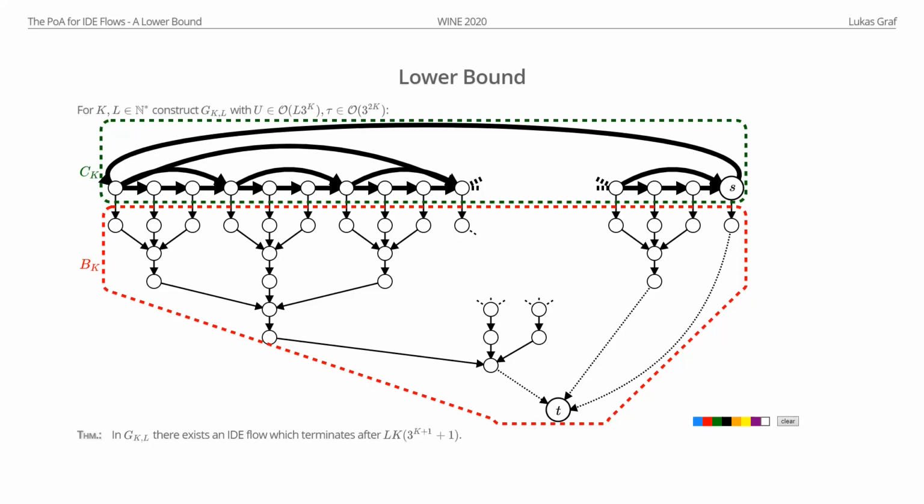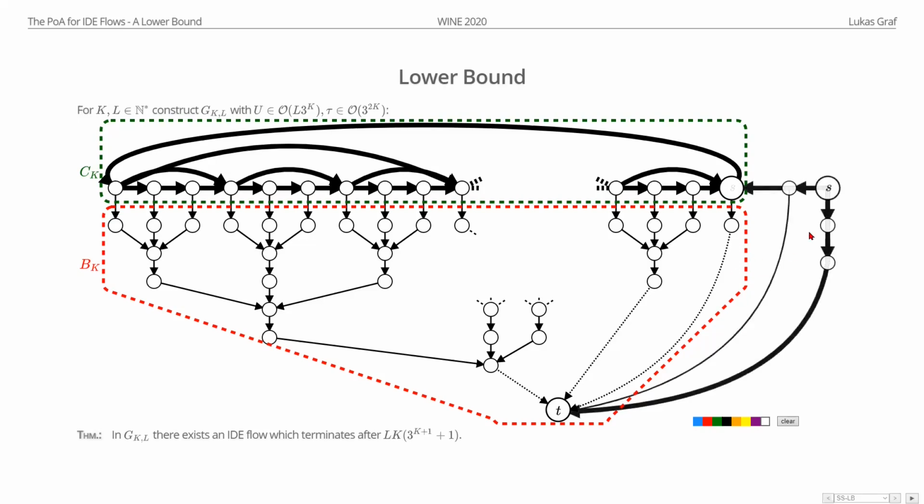To do that, we have to understand the optimal flow. To make that easier and the optimal flow better, we add something to the right here, like this. And now there are actually 3 basic paths to the sink. This one with length 3, this one with length 2, and the one through the gadget, which we already know what happens there, right? Now our IDE flow, it starts here. It sees the shortest path, so it goes immediately to the left. But when it arrives here, well, a Q forms on this edge of low capacity, and then the main amount of flow is diverted into our gadget, and then everything happens as before.